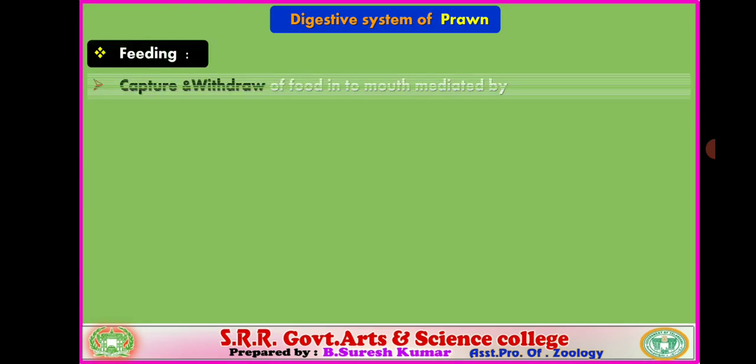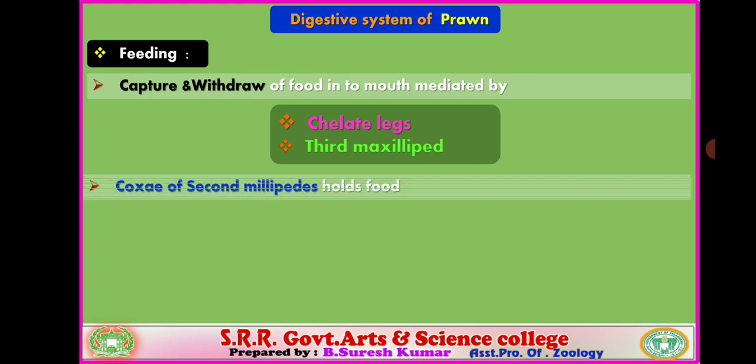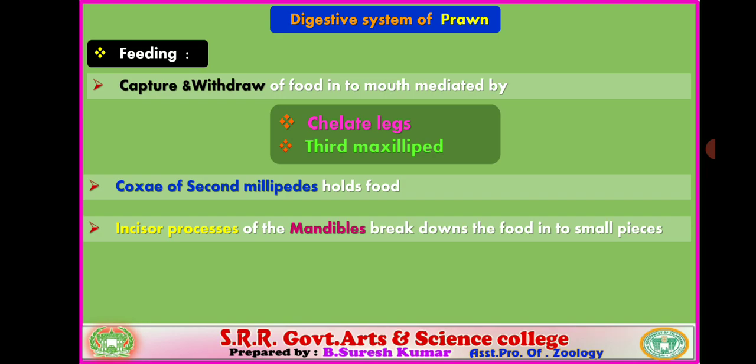So, the feeding mechanism, let us see. The capture and withdrawal of food into the mouth is mediated by chelate legs and third maxillary pads. Chelate legs and third maxillary pads are useful for capture and withdrawal of food. And the coxa of the second maxillary pad holds the food material. The maxillary pads are thoracic appendages.